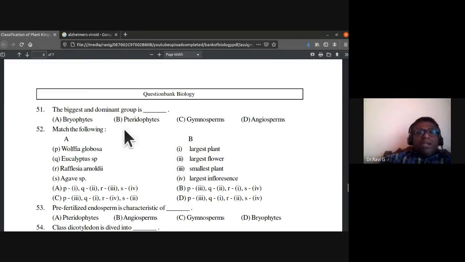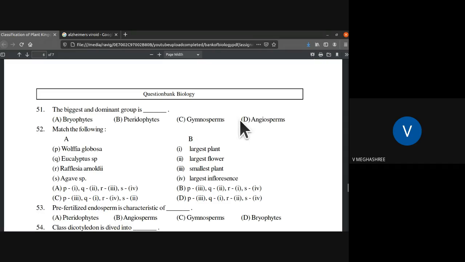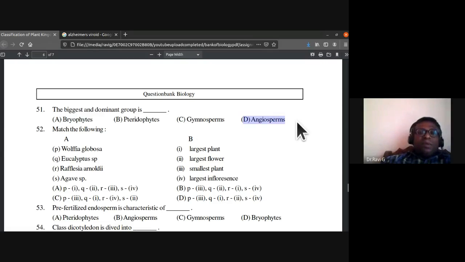The biggest and dominant group is among these four, which is the biggest and dominant group? Pteridophyte, angiosperms. The biggest and dominant group is angiosperms. Angiosperms have maximum diversity of species. Today, the entire world is filled with angiosperms. Very few pteridophytes, gymnosperms, and very few bryophytes are there. So the predominant plants that we notice at present are angiosperms.